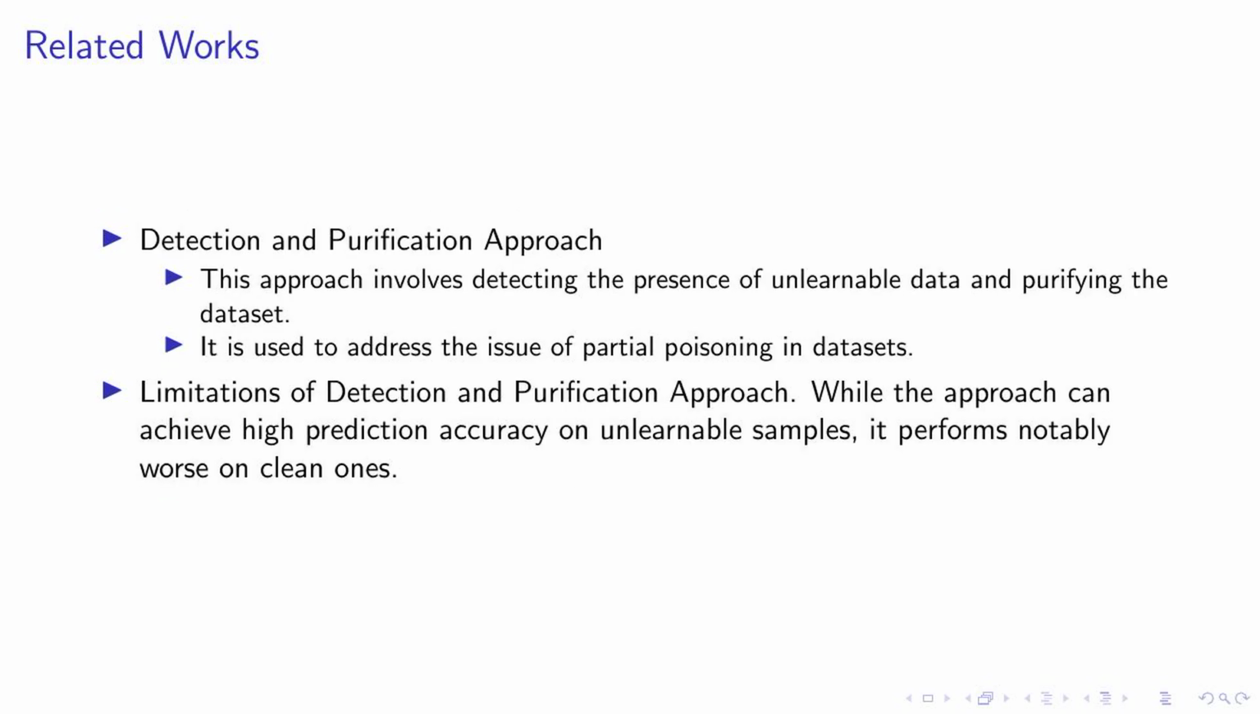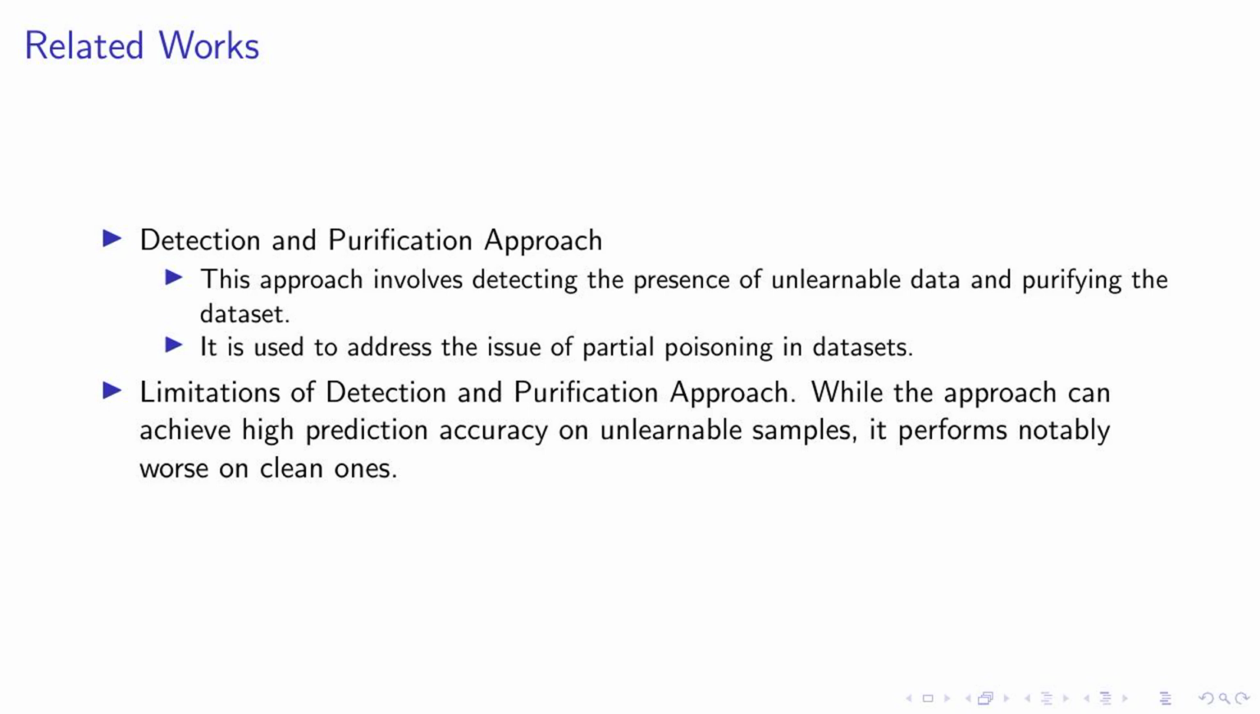Moving on to related works, we delve into the detection and purification approach. This method is particularly useful in addressing the issue of partial poisoning in datasets. It involves a two-step process. First, we detect the presence of unlearnable data. Then, we purify the dataset to remove these unlearnable elements. However, it's important to note that this approach has its limitations. While it can achieve high prediction accuracy on unlearnable samples, it doesn't perform as well on clean ones. This is a key area for future research and improvement. In the next slide, we will visually demonstrate the effectiveness of the purification process. Stay tuned for some intriguing results.